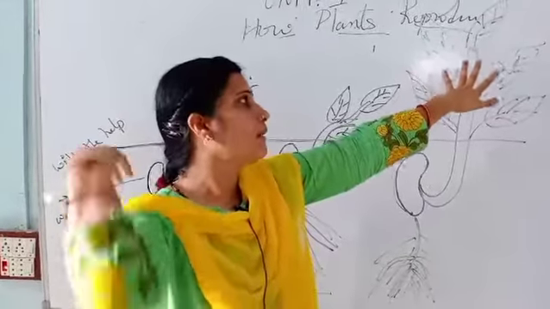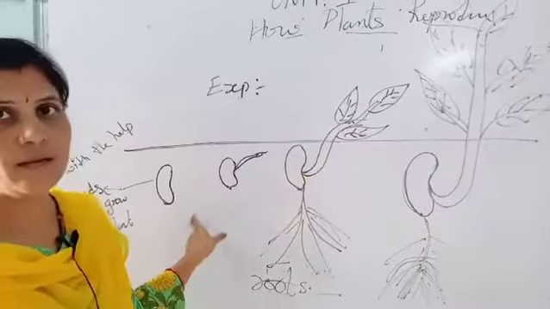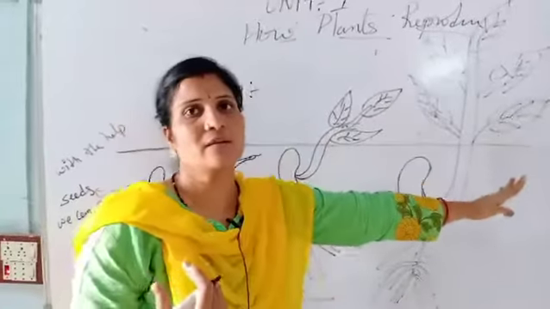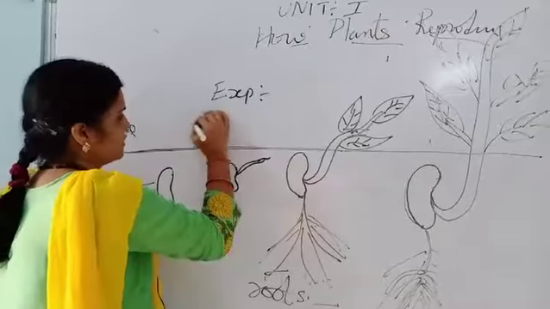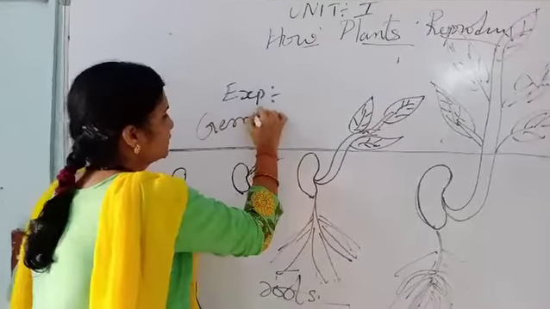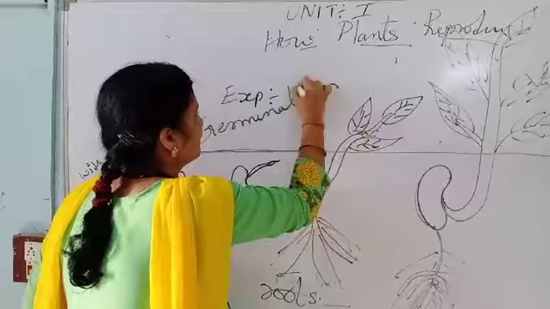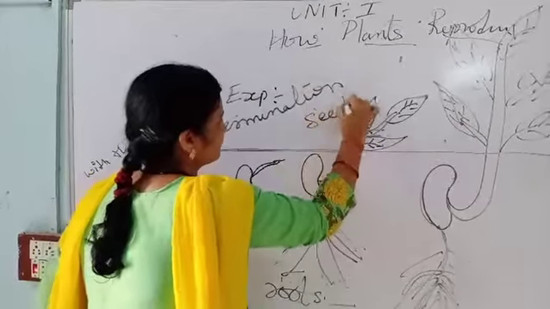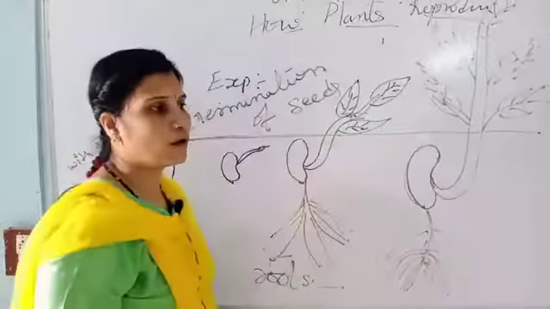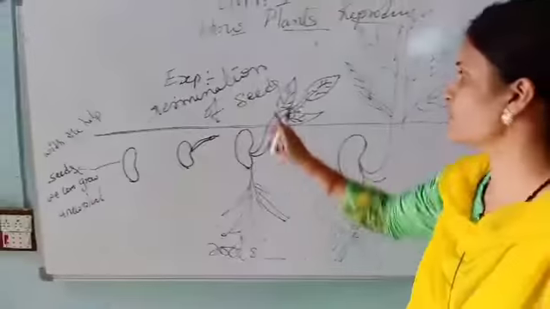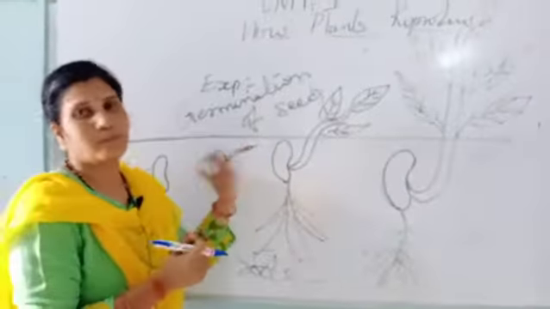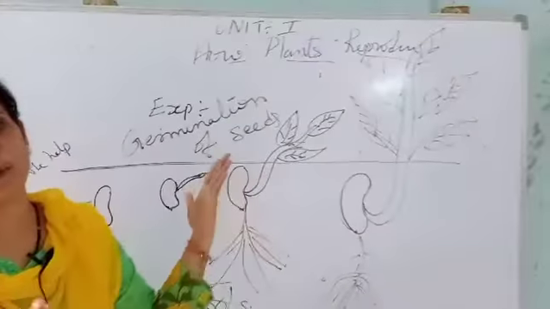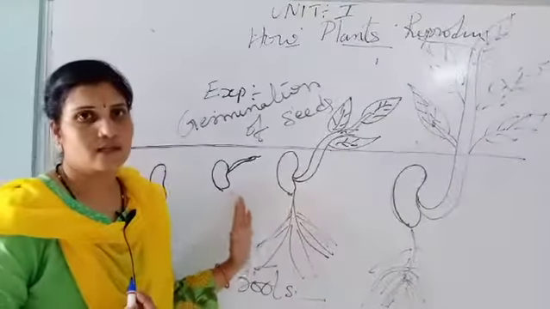It has become a baby plant with the help of the seed, seed coat and seed leaves. What is this whole process known as? Germination of a seed. This whole process is known as germination of seed, or we can also call it reproducing a new baby plant. Everyone understood this lesson?